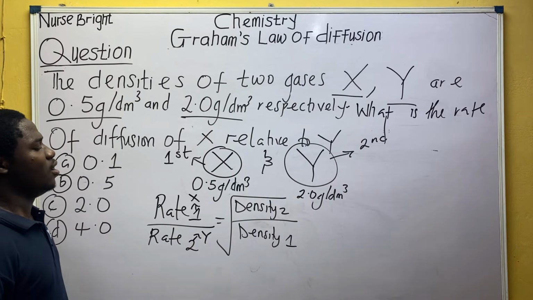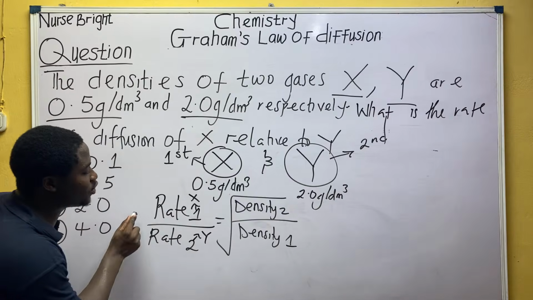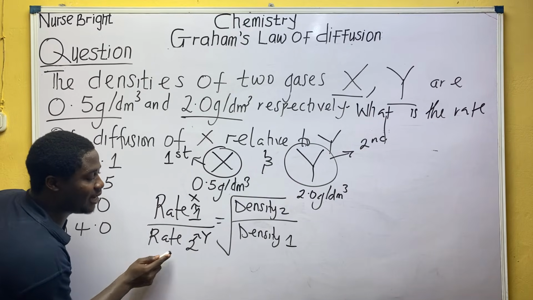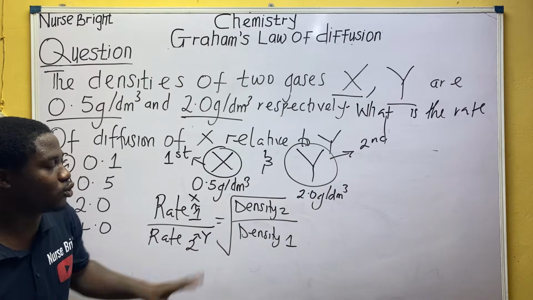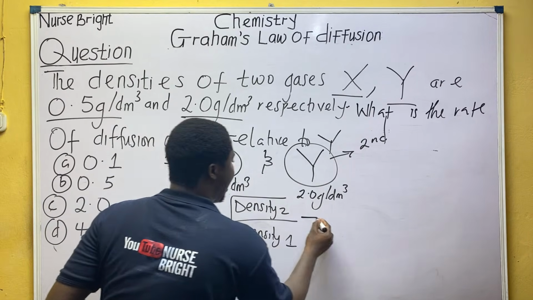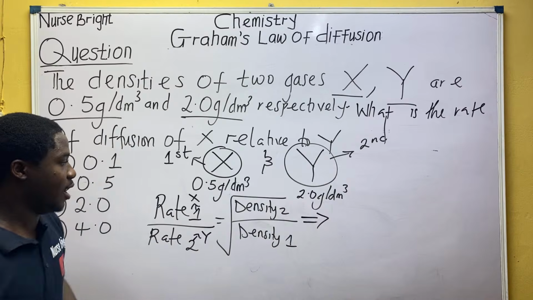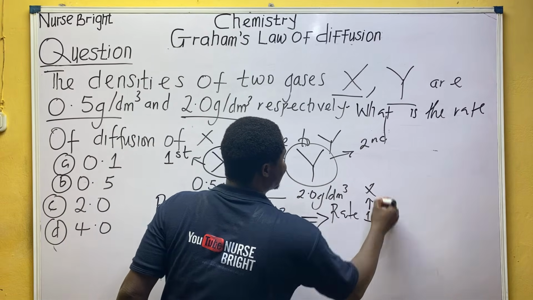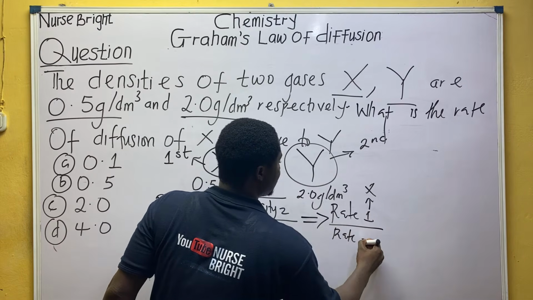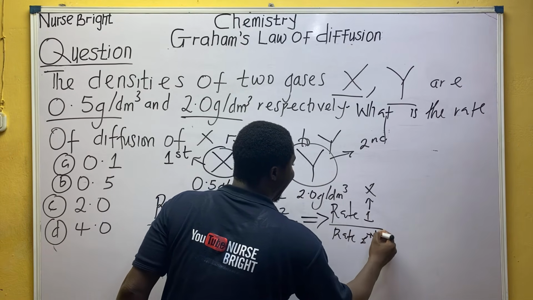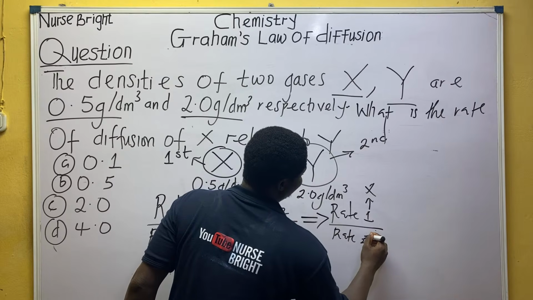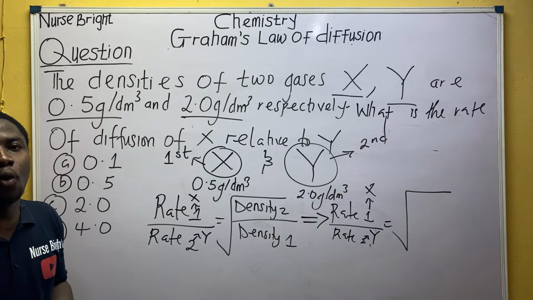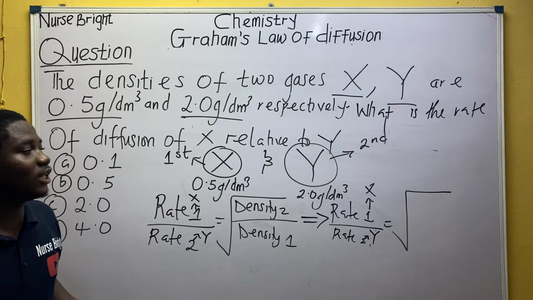So basically, we are looking for the rate of gas X relative to gas Y is equal to the root. So it's going to be rate 1, who is X, over rate 2, who is Y, is equal to all root of density 2 over density 1.